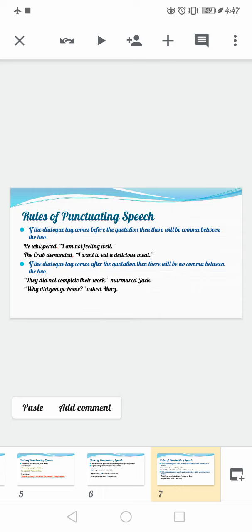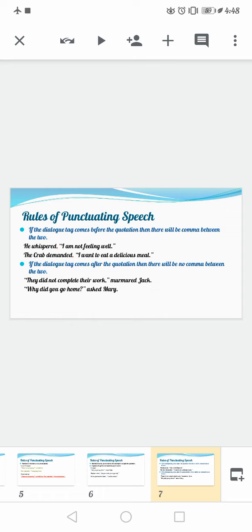So you cannot write: inverted commas start, they did not complete their work, full stop, inverted commas close, murmured Jack, full stop. We cannot use a period twice in a sentence. A period means the sentence has ended. Like I cannot say, I am, full stop, not going home, full stop. This is grammatically incorrect. Then the other case is a question: Why did you go home? Question mark, inside the inverted commas, asked Mary, full stop.